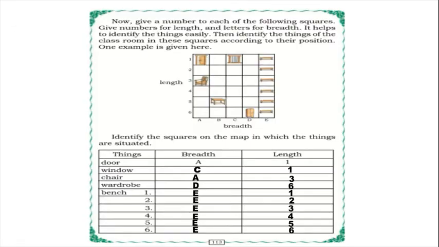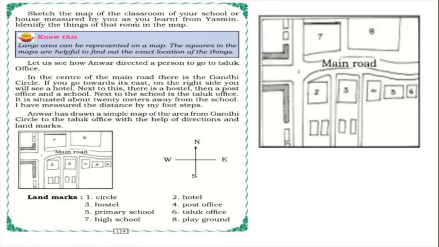Okay, so next, sketch the map of the classroom of your school or house measured by you, as you learned from Yasmin. Identify the things of that room in the map. So now this large area can be represented on a map. The squares in the map are helpful to find out the exact location of the things. So let us see how Anwar directed a person to go to the taluk office.